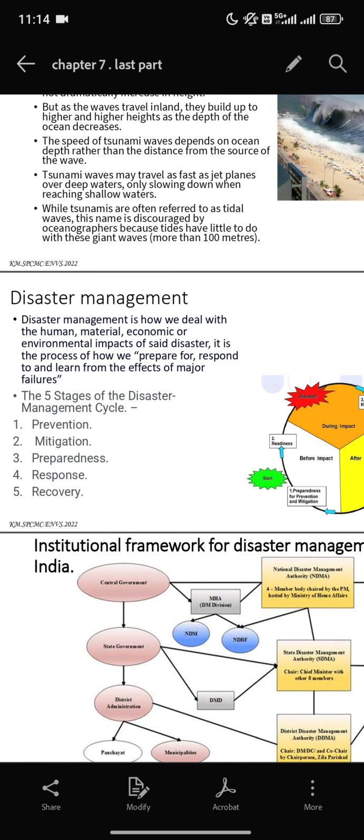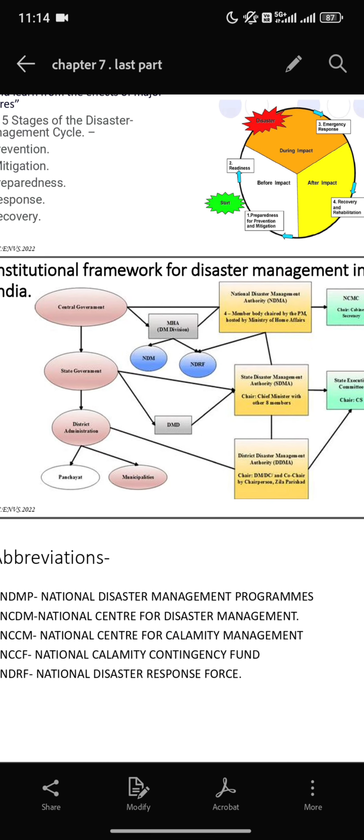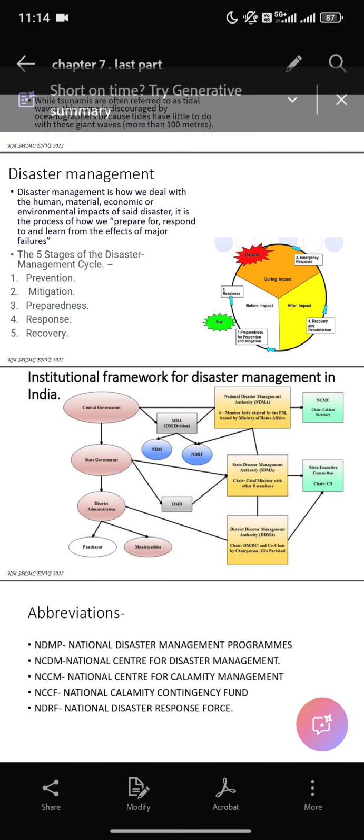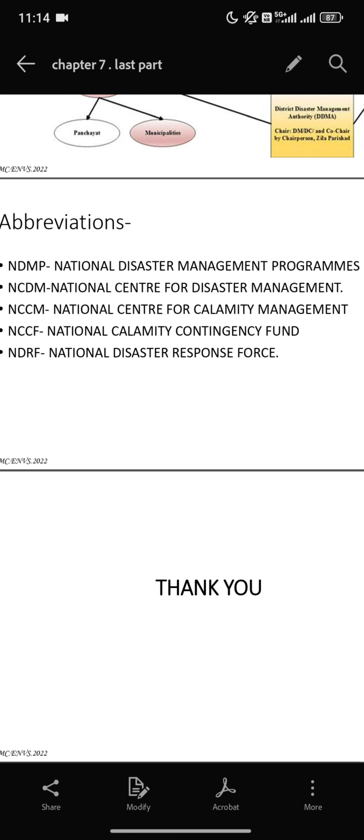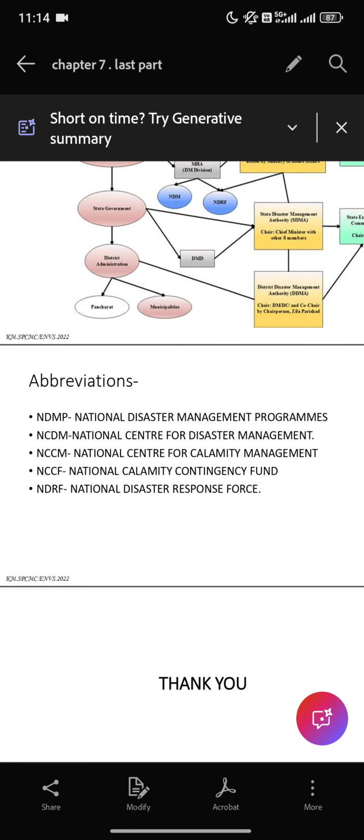Disaster management has 5 processes, PMPRR. You can remember: prevention, mitigation, preparedness, response, recovery. And next we have the framework, which is okay, you can take a screenshot and go through it. But the main thing that comes in your ENVS exam is the full forms: NDMP, Natural Disaster Management Programs; NCDM, National Center for Disaster Management; National Calamity Contingency Fund; and National Disaster Response Force.